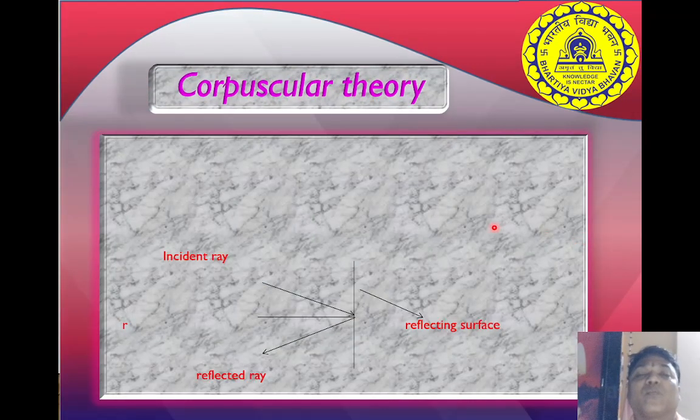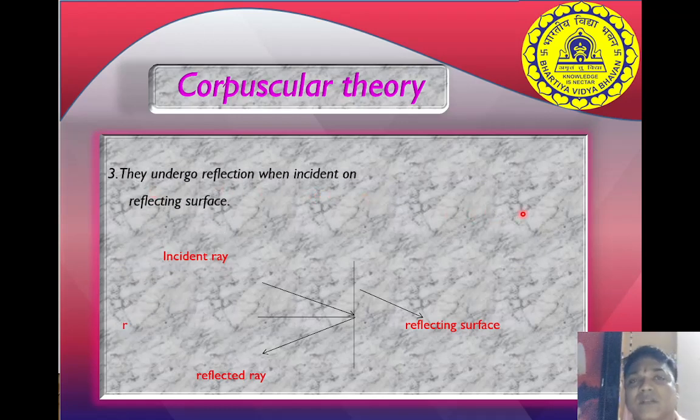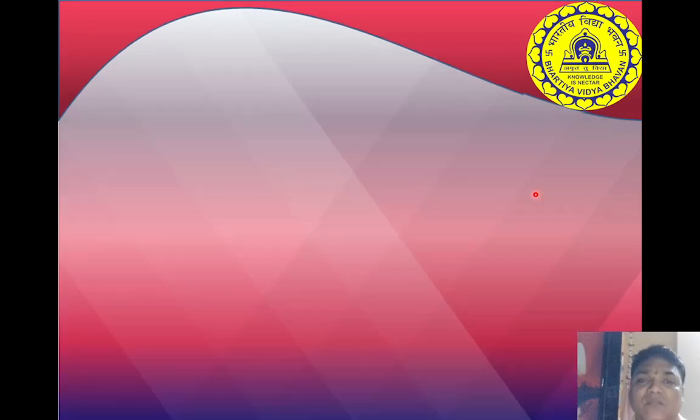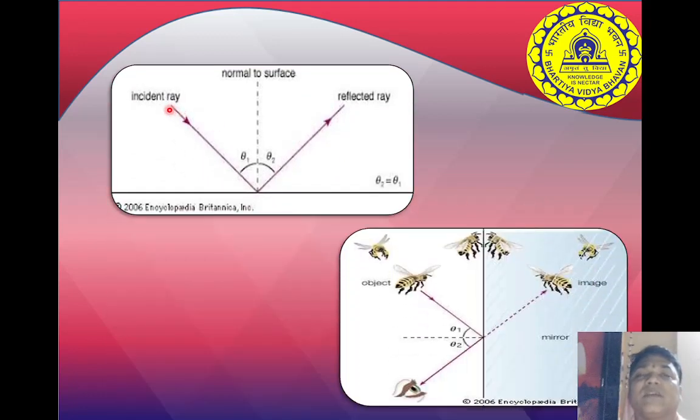Corpuscular theory, one more point. They undergo reflection when incident on a reflecting surface. So here in the diagram you can see this is the incident ray, this is the normal, and when the light is incident on the reflecting surface, it gets reflected. They, meaning light, undergo reflection when incident on the reflecting surface. Here you can see the incident ray making an angle theta 1, and when it gets reflected, the angle is theta 2 with the normal, and both the angle of incidence and the angle of reflection are equal.